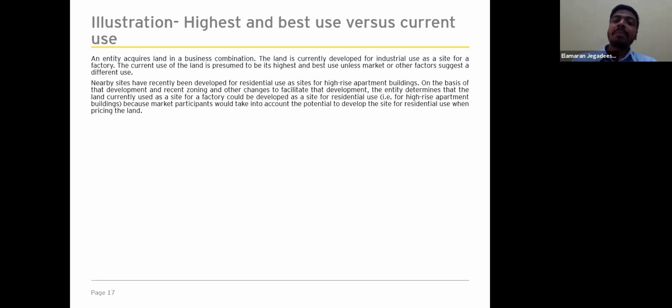In order to determine the highest and best use, first we need to determine the value of the land for industrial usage, and also the value of the vacant land for residential usage.